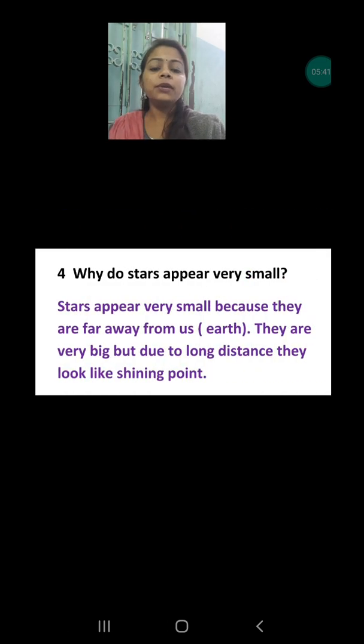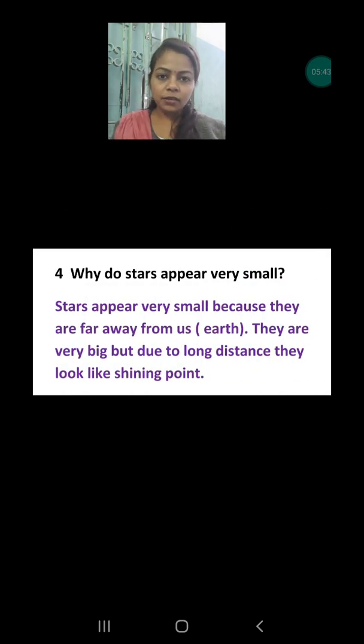But actually they all are very big, like the Sun. Our Sun is also a star, but it looks very big because it is the closest star to the Earth. But most of the stars are present very far from us, meaning from the Earth. And when we are looking at the sky, they look very, very small. But they are actually big. As they are situated very far from us, that's why they look very, very small.